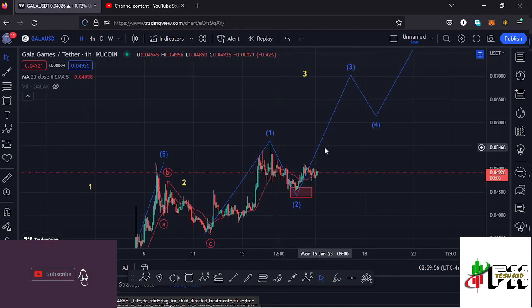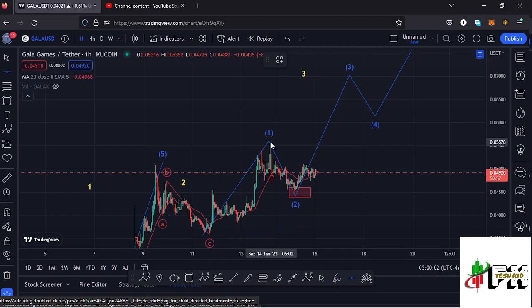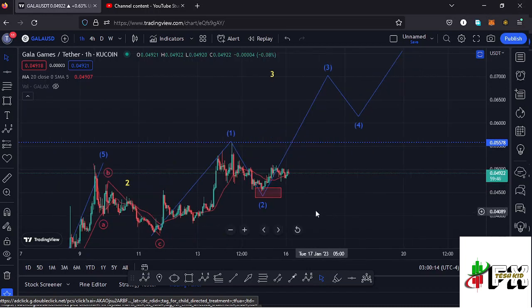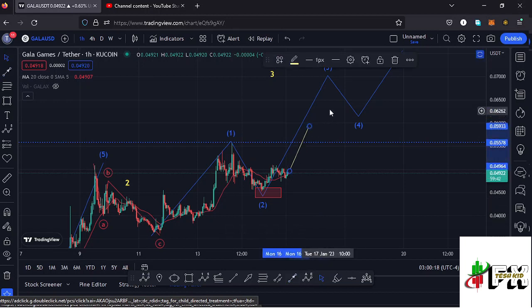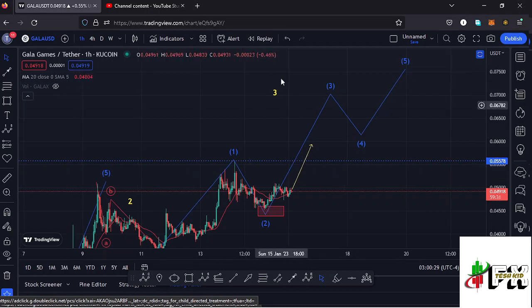upside. But for us to have confirmation that we are in the formation of this wave 3, we need to manage to break above the wave 1 high, and if I mark the wave 1 high, the wave 1 high lies at around the $0.05578 mark. In case Gala Games continues to push even higher, manages to break above the wave 1 high and continue pushing higher, that will be enough confirmation that we are in the formation of this wave 3, before we expect a wave 4, then continue pushing even higher in the formation of that wave 5 to complete that higher ED12 count 3 to the upside.